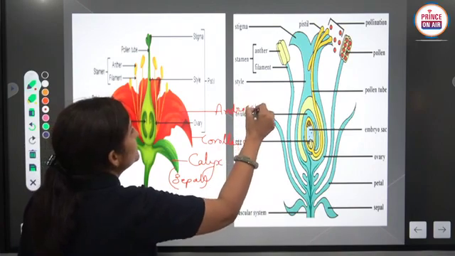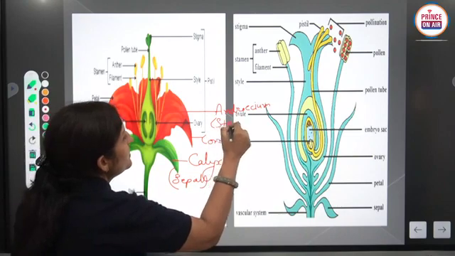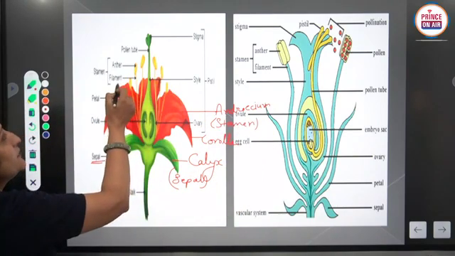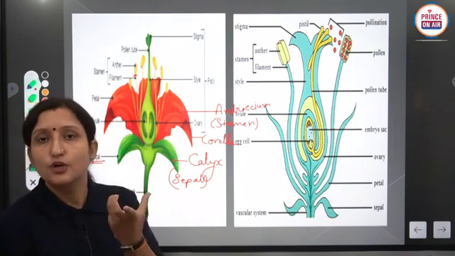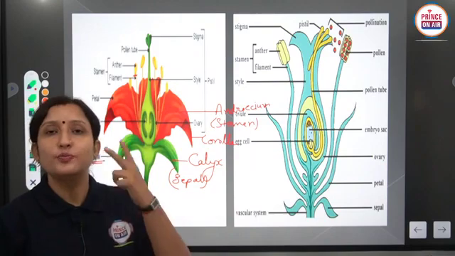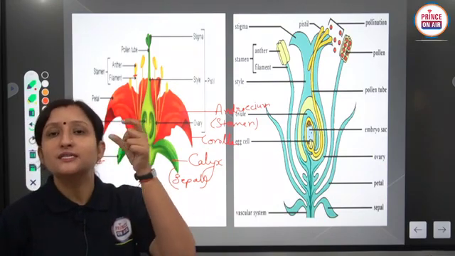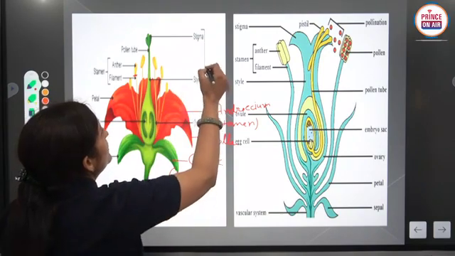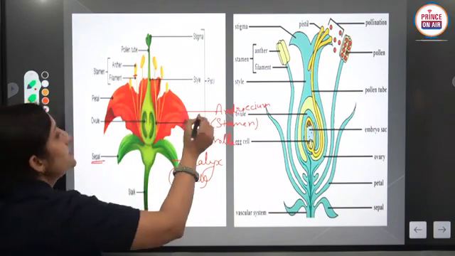And this is the third whorl, androecium. The androecium unit is known as stamen, and stamen has three parts: anther, filament, and in the center of anther and filament, connective. So basically there are two parts, anther and filament. Connective connects both the parts, anther and filament. Clear?